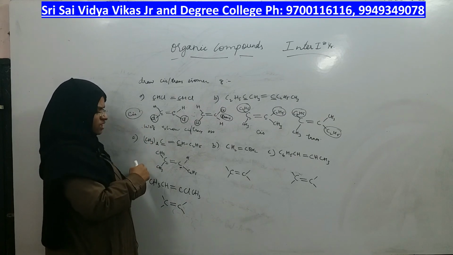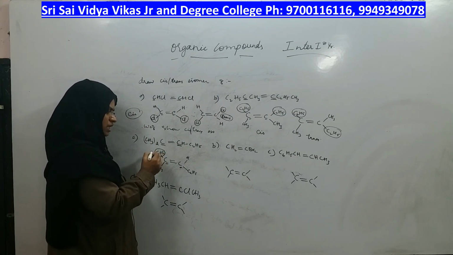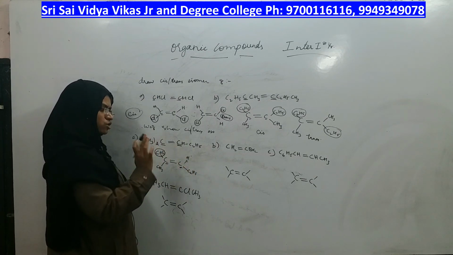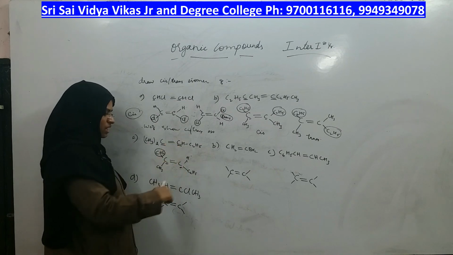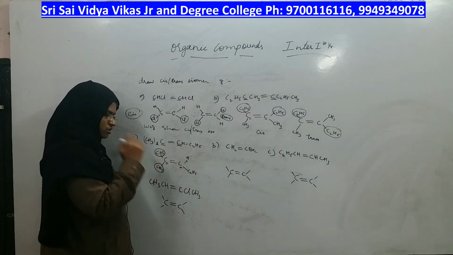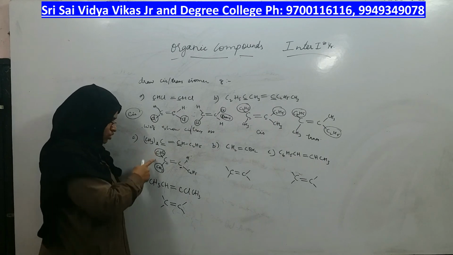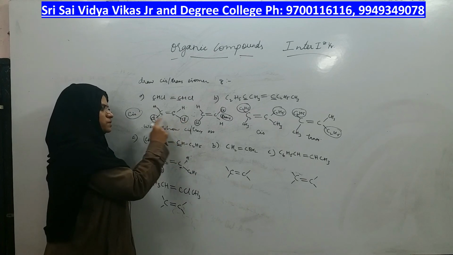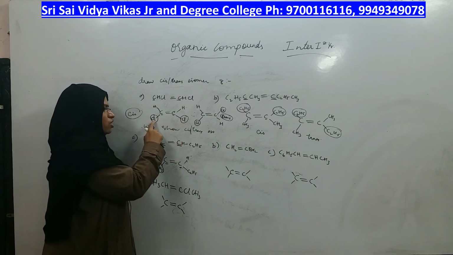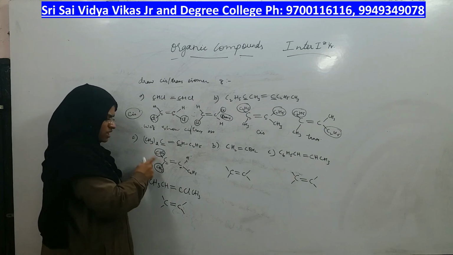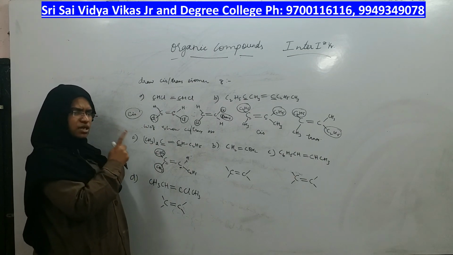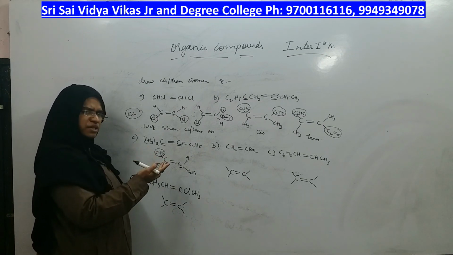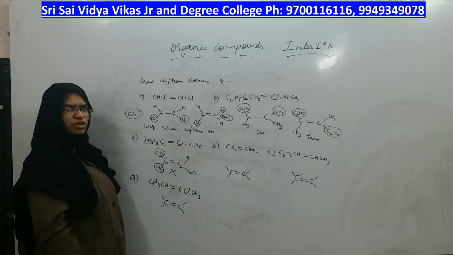Now you verify same groups are present here or not. Are they same? No. Same groups should be present on both the carbons. I cannot take these two same groups and call them as a cis because both the same groups are present on the same carbon, whereas here both the same groups should be present on the side by side carbon, right? But in this compound, same groups are present but not on both the carbons, they are on the same carbon. So it cannot be compared.